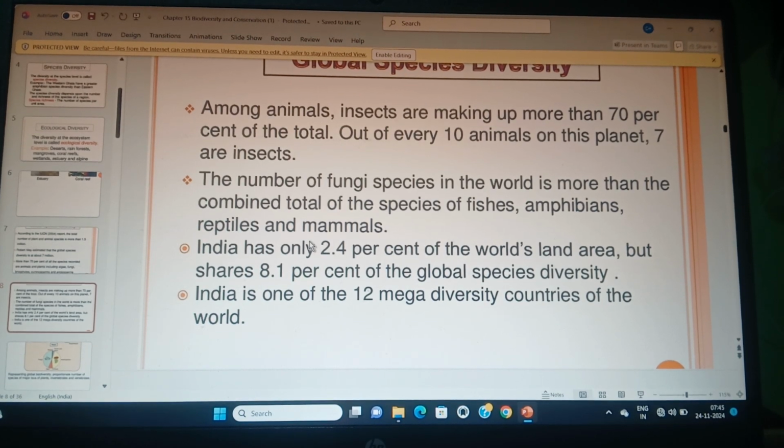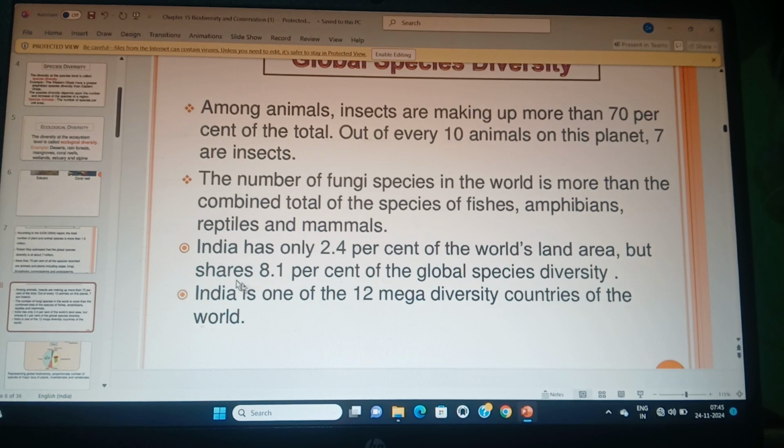Maybe the area is less, but species diversity is more.